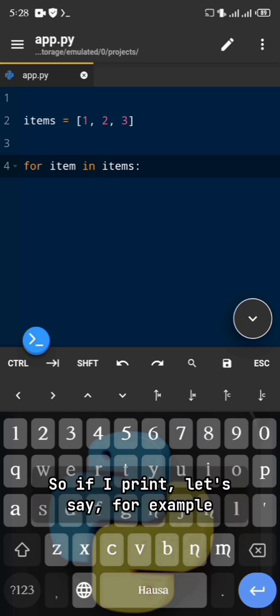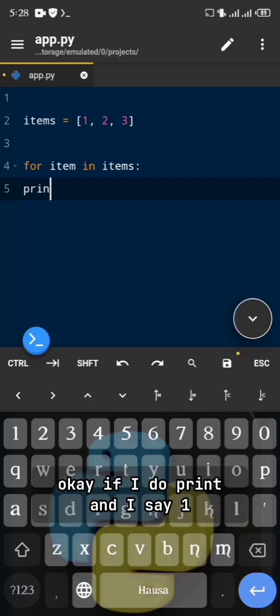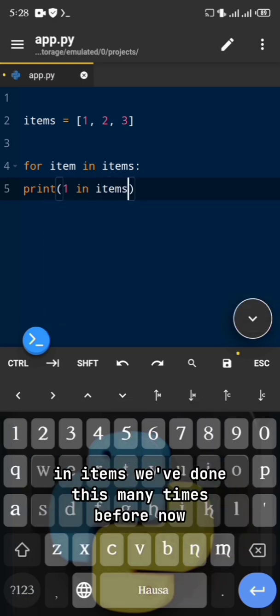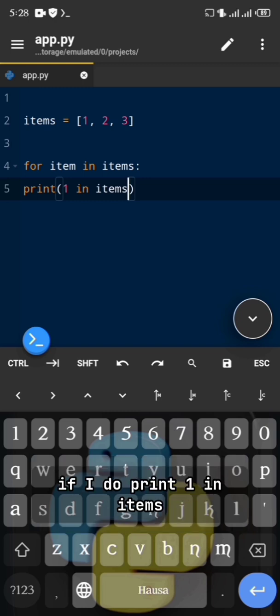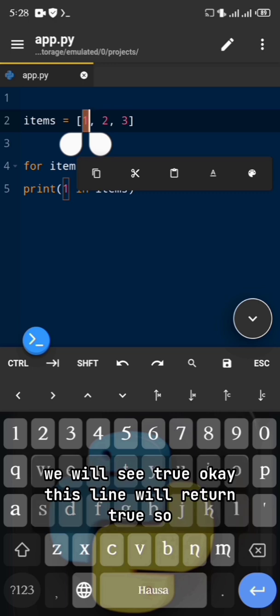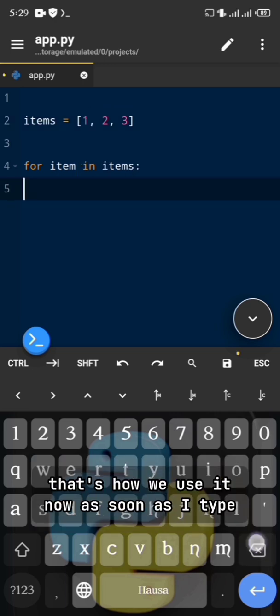So if I print 1 in items, because 1 exists in items, we will see True. That's how we use it.